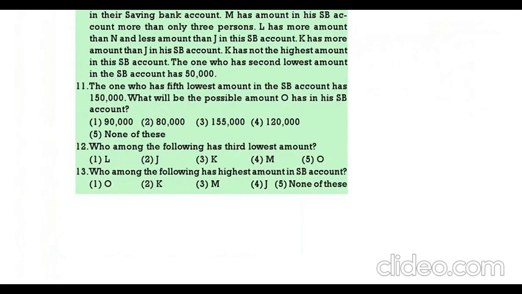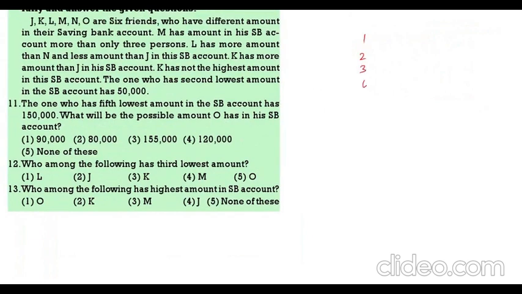Next. J, K, L, M, N, O are six friends who have different amounts in their savings accounts. M has more amount in SB account than only three persons. L has more amount than N and less amount than J. K has more amount than J. K is not having the highest amount. The one who is having the second lowest is having 50,000. Now we are having totally 6 persons.